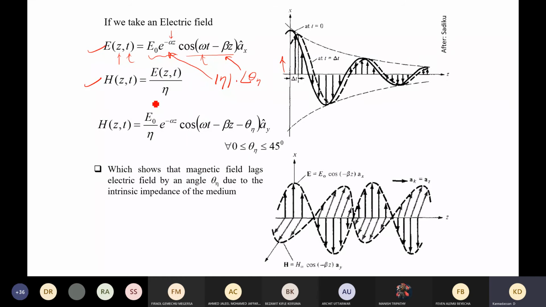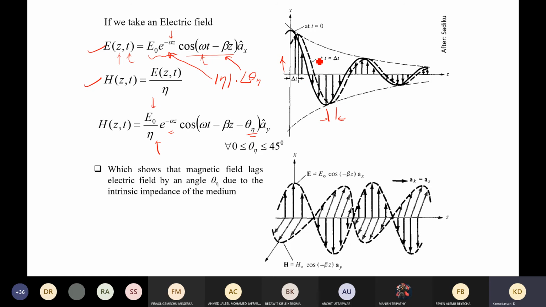So you will get a new quantity for the magnitude of the magnetic field along with this attenuation, and there is a change in the phase term. So there will be a shift due to this phase term with respect to the space itself.